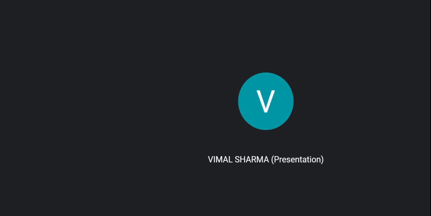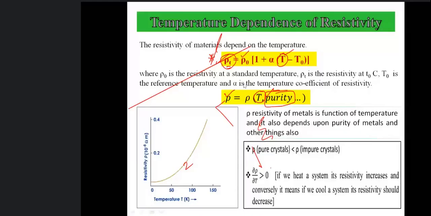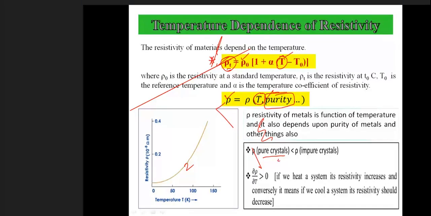Also depends on not. So that means pure crystal of any good conductor will have lesser resistivity than impure crystal. So impurities lead to increase in resistivity.